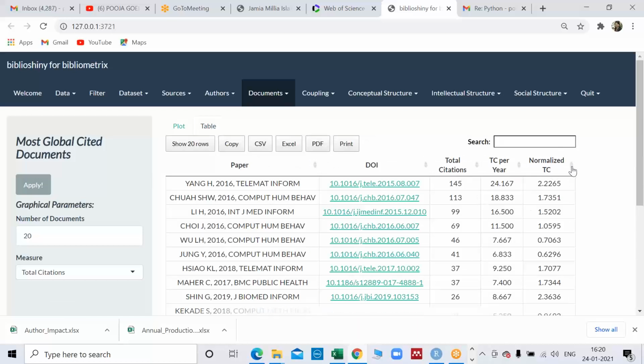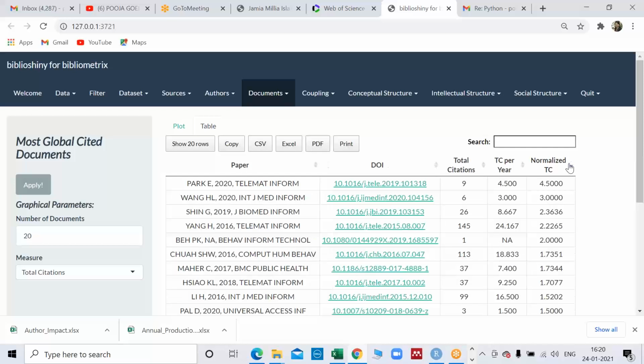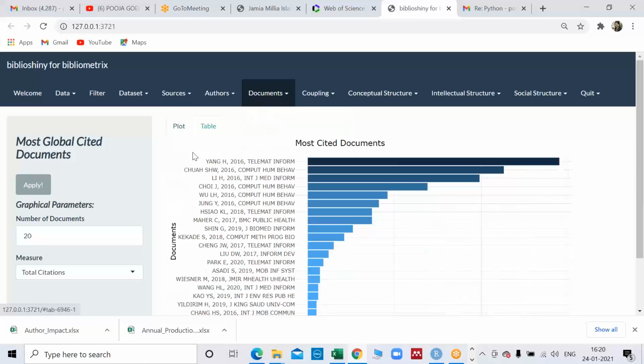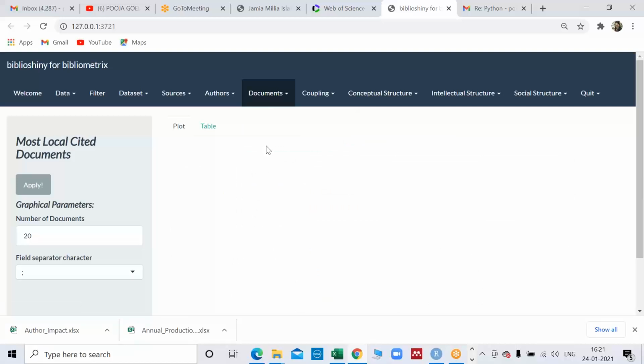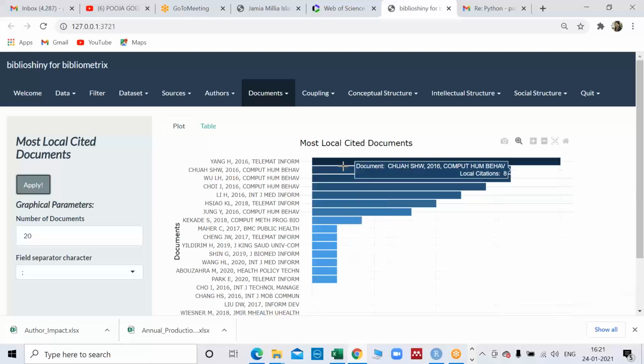You can set it by ascending or descending order. This is the algorithm which the software has given. These are citations and so on. So this works like Excel. You can filter it from any column. And if you want to see the plot of that, it is also available. Local cited documents, scholars have told you that these 30 authors have cited Yang's document, this paper has been cited most of the time.